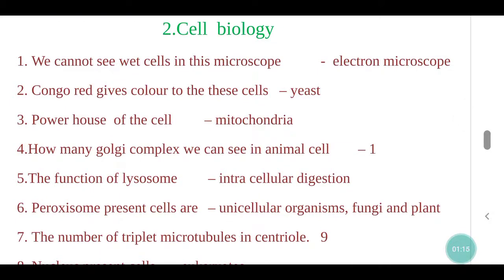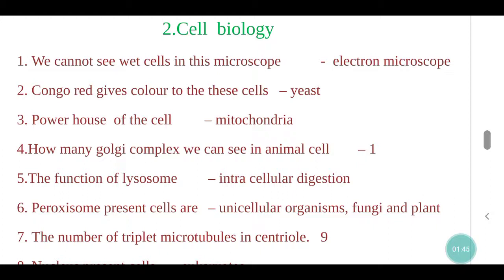We cannot see wet cells in this microscope, electron microscope. Congo red gives color to these cells. Yeast, powerhouse of the cell, mitochondria. How many Golgi complexes can we see in an animal cell? 1. The function of lysosome, intracellular digestion.